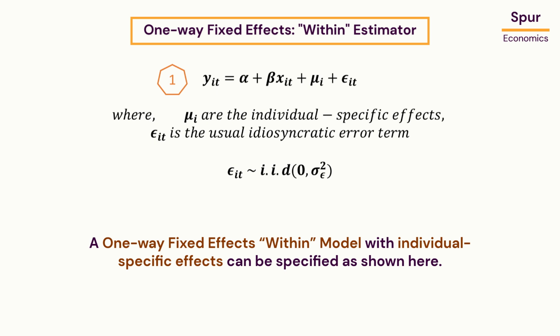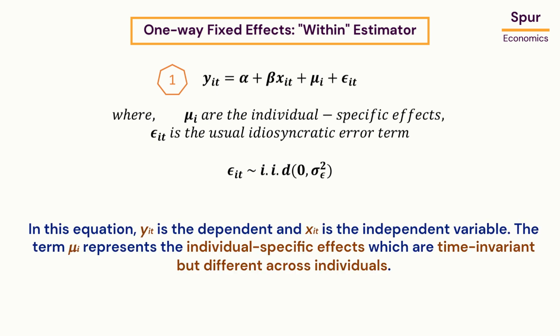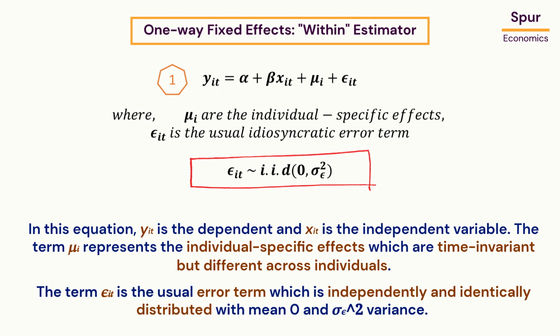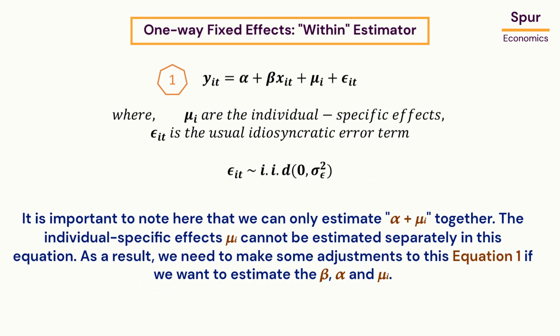A one-way fixed effects within model with individual specific effects can be specified as shown here. In this equation, yit is the dependent and xit is the independent variable. The term μi represents the individual specific effects, which are time invariant but different across individuals. The term epsilon-it is the usual error term which is independently and identically distributed with mean 0 and sigma square epsilon variance. It is important to note here that we can only estimate alpha plus μi together. The individual specific effects, μi, cannot be estimated separately in this equation.